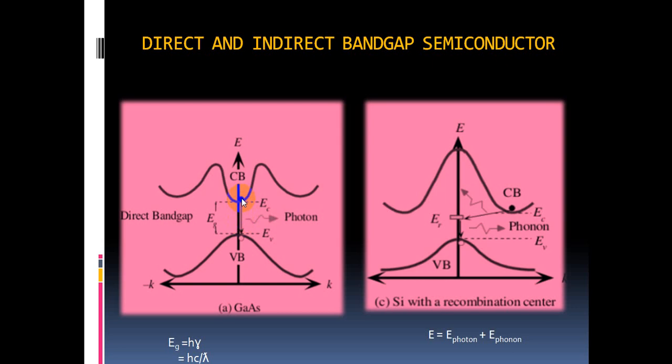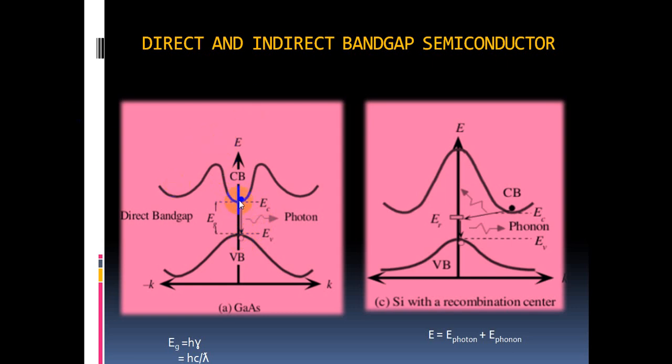In the conduction band, the electron possesses more energy, because this is the higher energy level. Always the electron wants to attain stability. So that's why it comes to the lower energy band, that is nothing but our valence band, and this conduction band electron recombines with the hole which is present in the valence band.